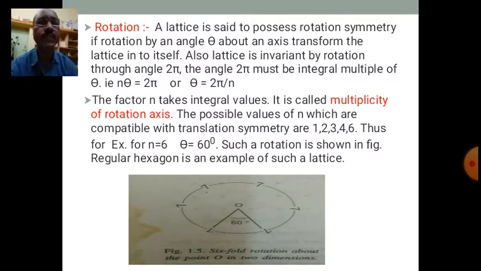Then we can say that the lattice possesses a rotation symmetry.